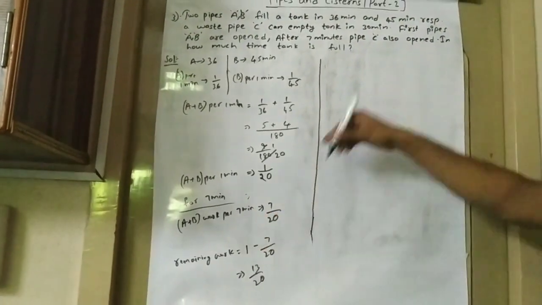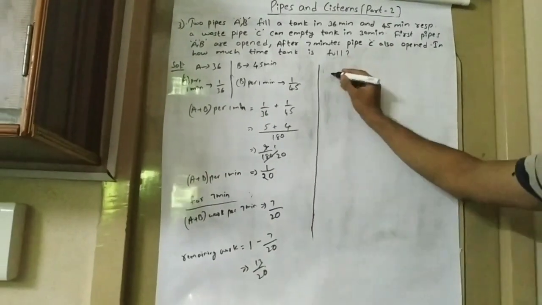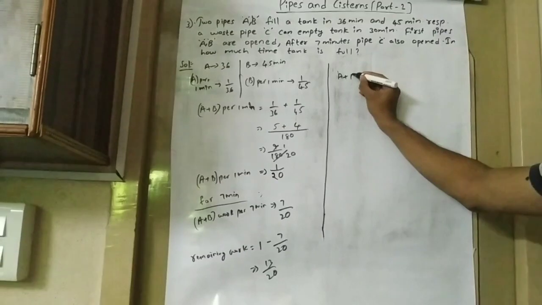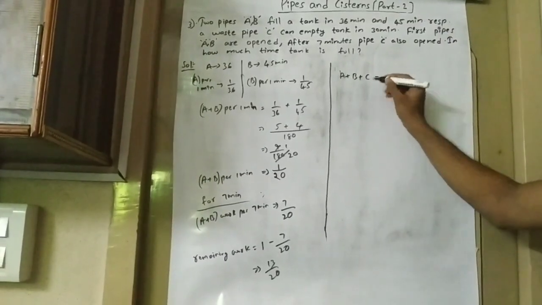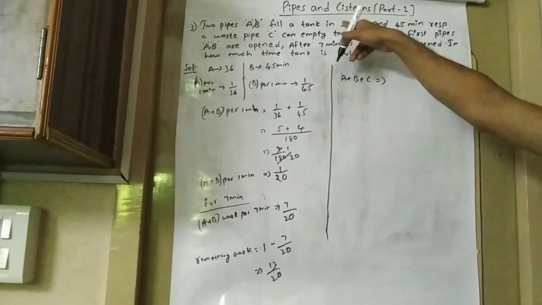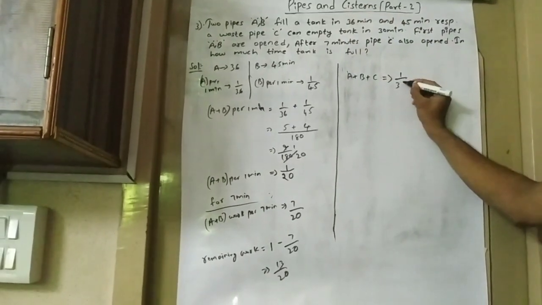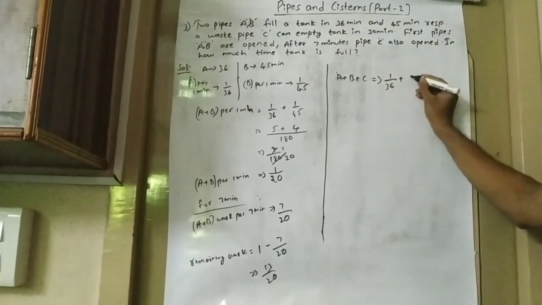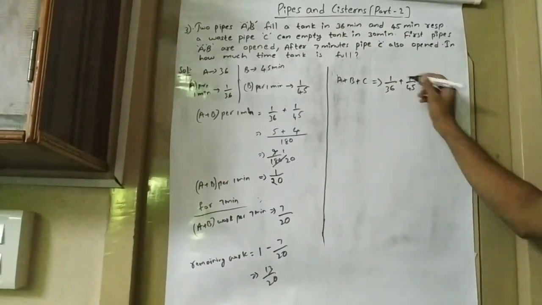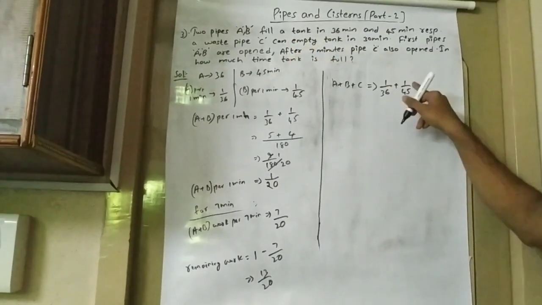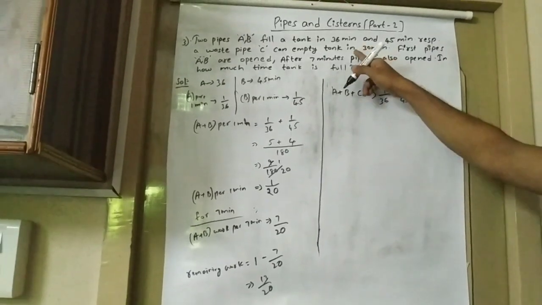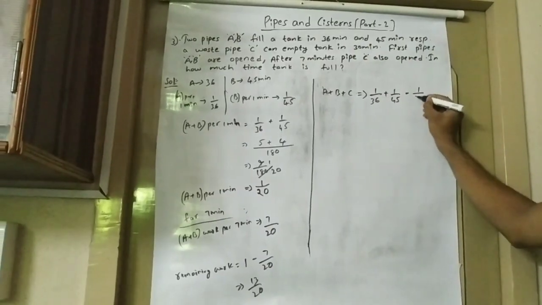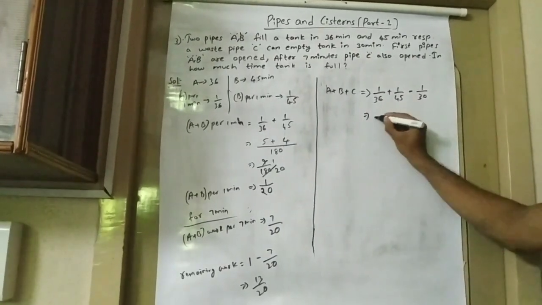After 7 minutes C has also opened. So the work done after 7 minutes will be A plus B plus C. A will take 36 minutes, so the work done by the A is 1 by 36 per 1 minute, and B 1 by 45. And C is emptying the tank, so we have to take minus, and it will empty the tank in 30 minutes. So the work done by the C is minus 1 by 30.